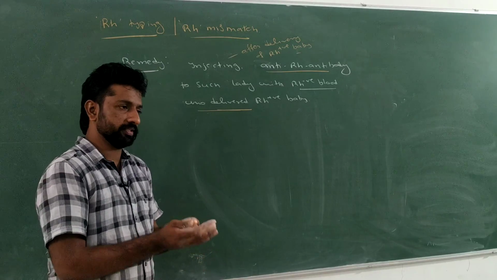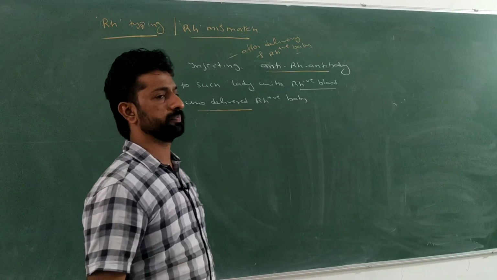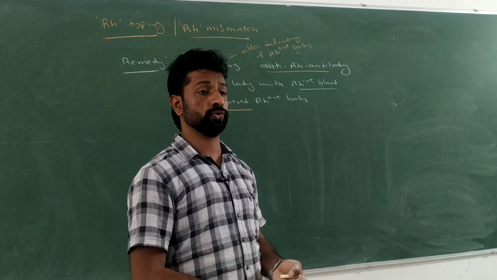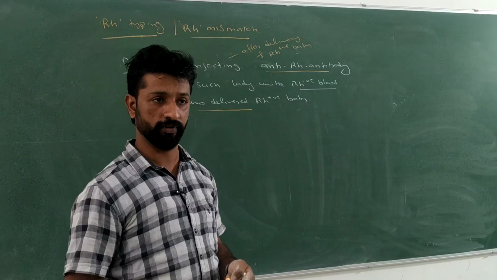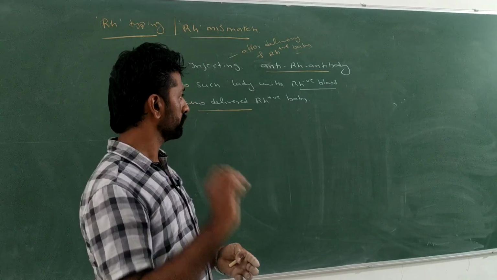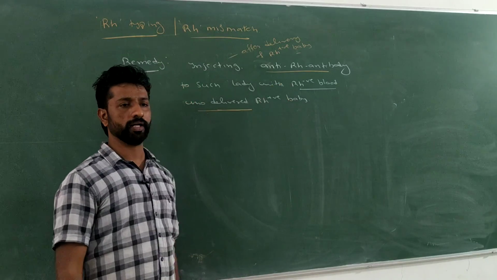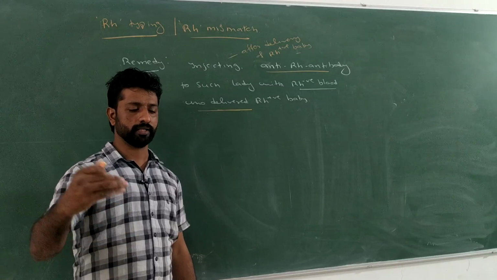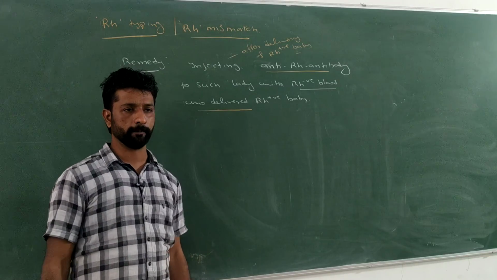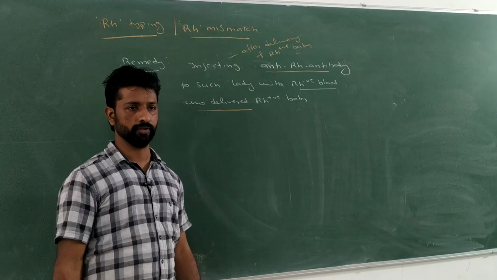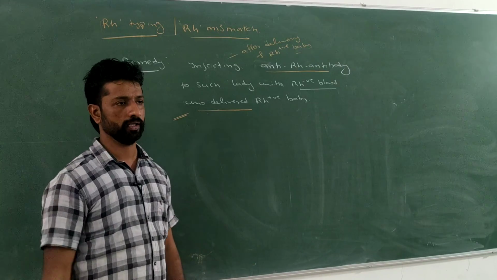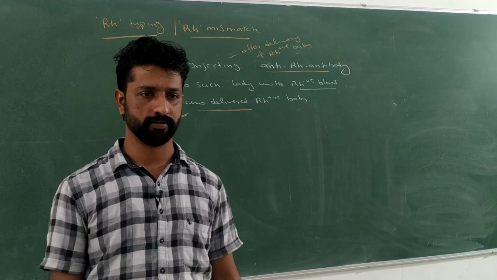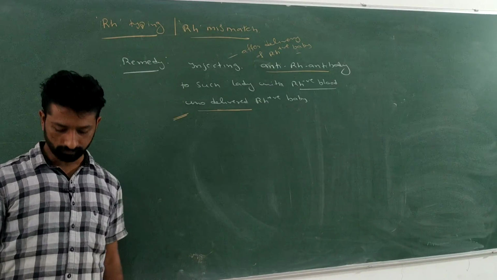While the fetus is being developed, at that time also these antibodies can cross the placenta and lyse the RBCs present in the fetus, right? So there also we must neutralize the Rh antibodies, so that at regular intervals it should be given to the pregnant lady. Understood? By this we can save the Rh positive baby of subsequent pregnancies. Any doubt in this one? Okay.